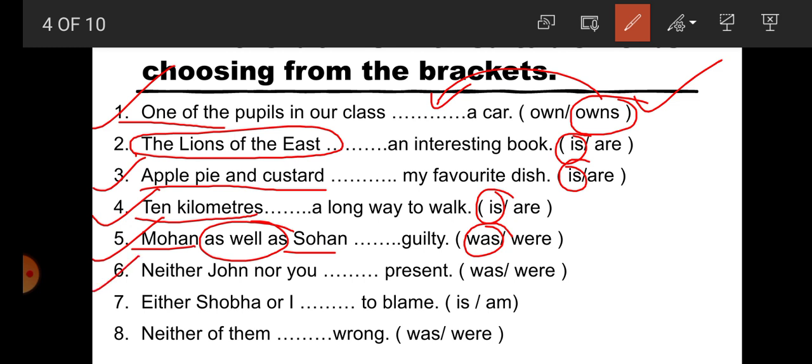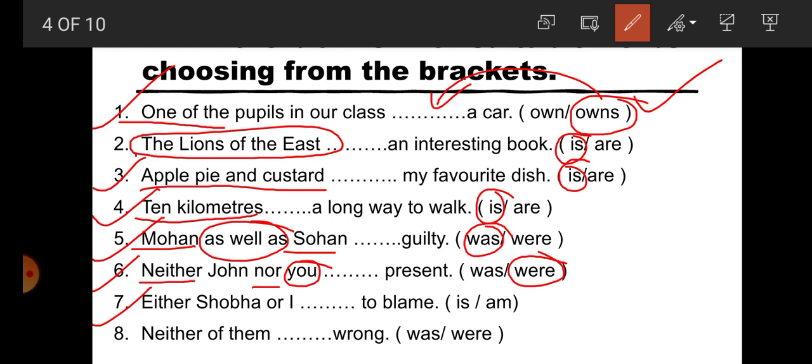Number 6. Neither John nor you. Students, when two singular subjects of different person join with neither nor, the verb must be according to the nearest subject. So what is the nearest subject here? You. So according to you, what will be the verb? Were.